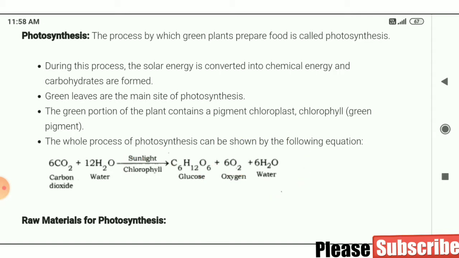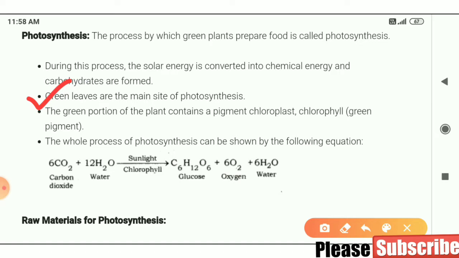Clear to you? Green leaves are the main site of photosynthesis. The green portion of the plant contains a pigment, chlorophyll. Chloroplast is not a pigment; chlorophyll is a pigment. Chloroplast is a cell organelle. You have studied these things in class 9.